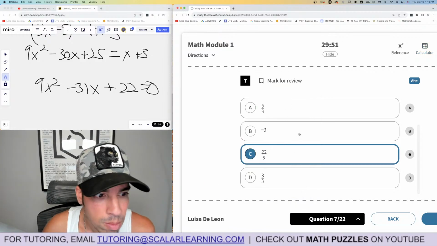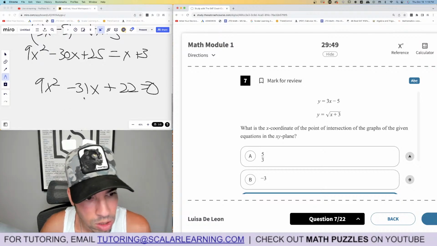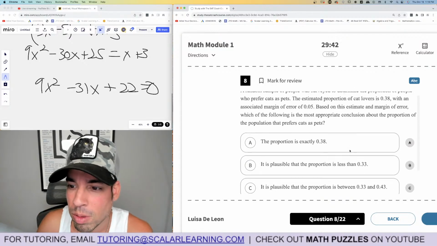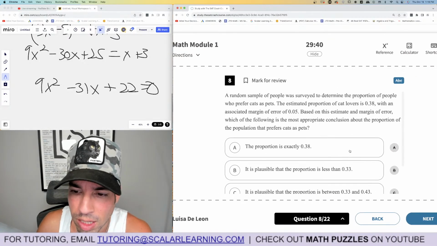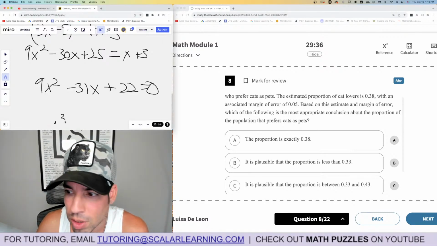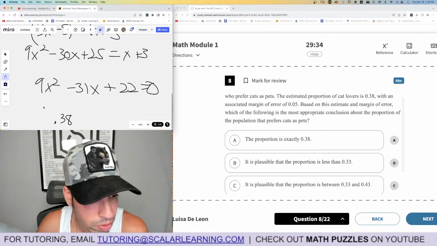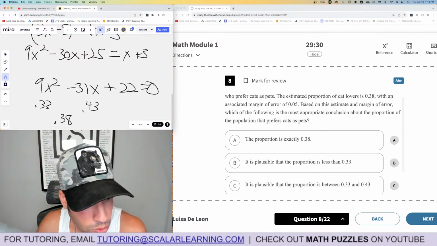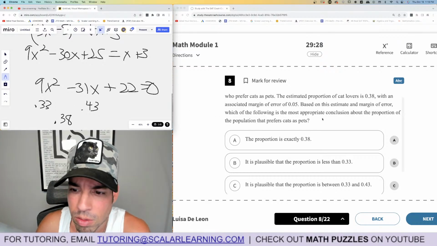That's pretty nifty. But anyways, if I wanted to solve this, I guess it might be factorable, but it just seems like a lot. So we're going to move on. Boom, done. Okay, a random sample of people were surveyed to determine the proportion of people who prefer cats as pets. The estimated proportion of cat lovers is 0.38 with an associated margin of 0.05. That means it goes down by that much and up by that much, right? So 0.33 and 0.43.